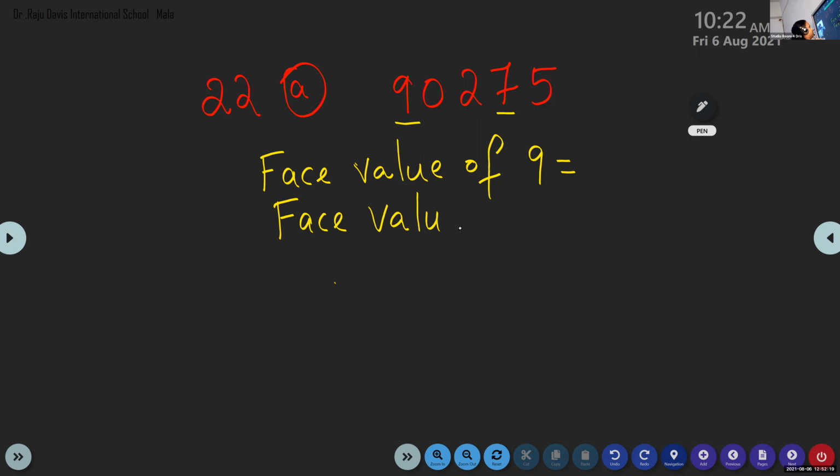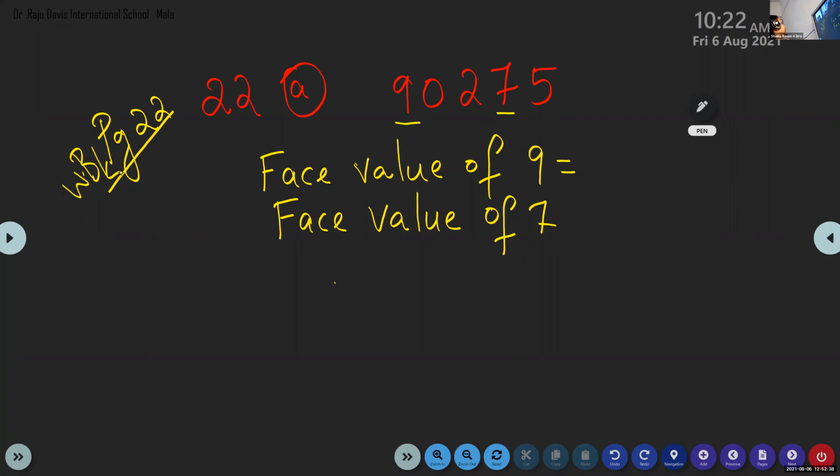This is page number 22, workbook, question number 22.